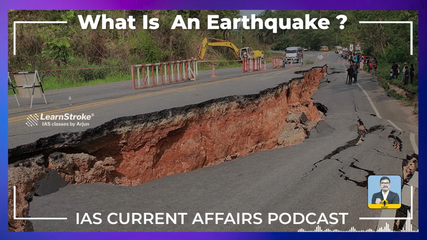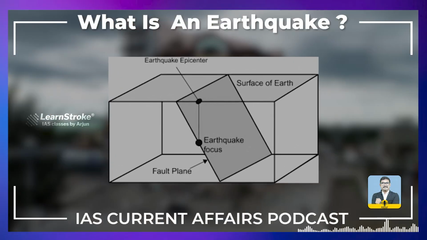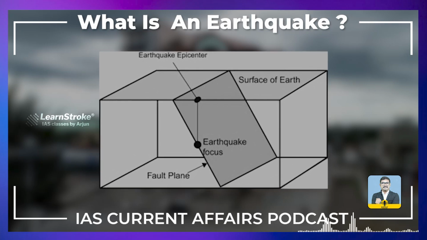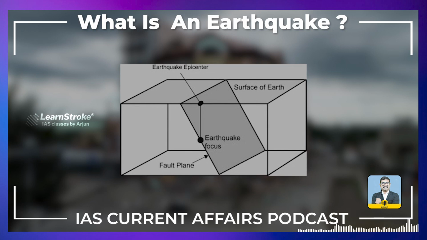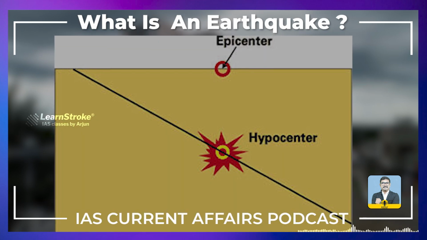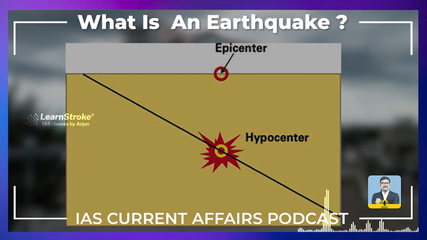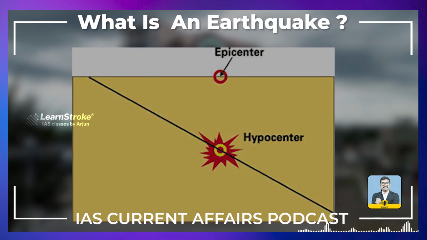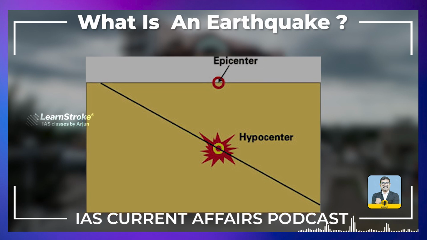Let's quickly know that. An earthquake is what happens when two blocks of the earth suddenly slip past one another. The surface where they slip is called the fault or the fault plane. The location below the earth's surface where the earthquake starts is called the hypocenter, and the location directly above it on the surface of the earth is called the epicenter.